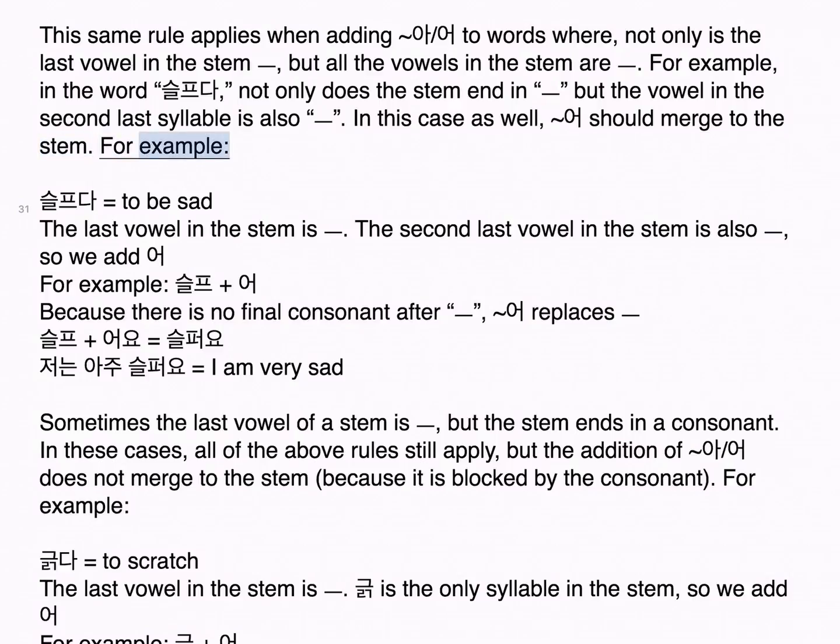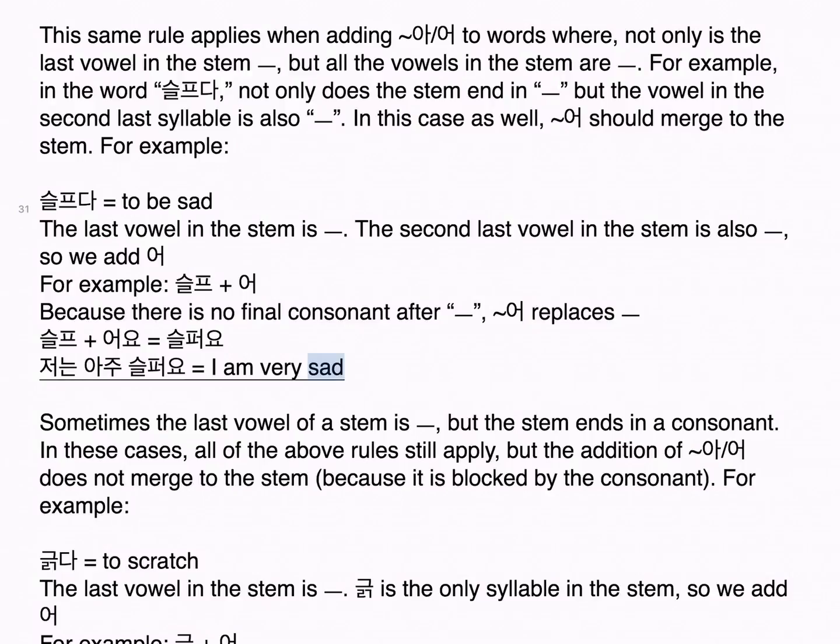For example, 슬프다, to be sad, the last vowel in the stem is 으. The second last vowel in the stem is also 으. So we add 어. For example, 슬프 plus 어, because there is no final consonant after 으, 어 replaces 으. 슬프 plus 어요 is 슬퍼요. 저는 아주 슬퍼요.